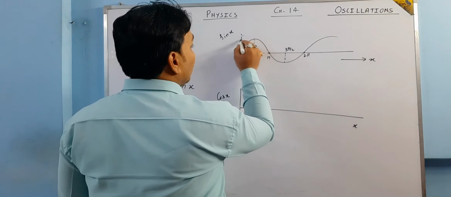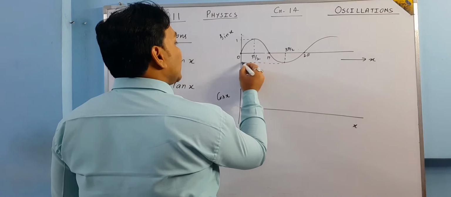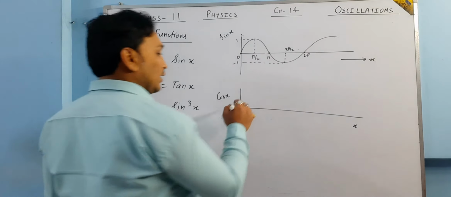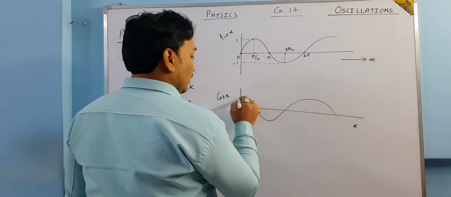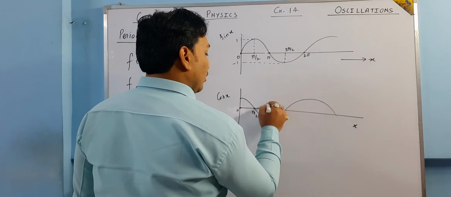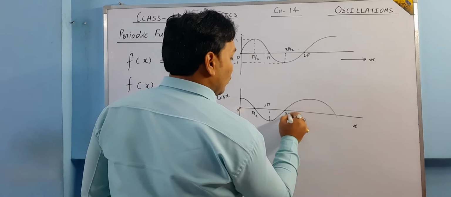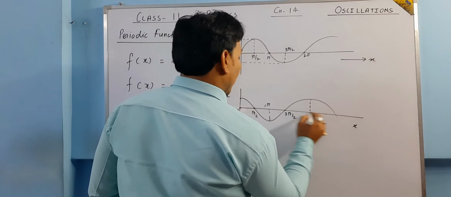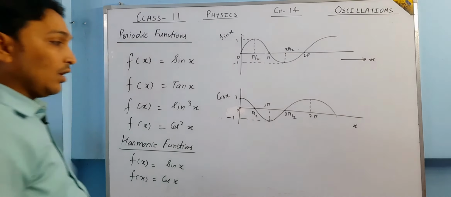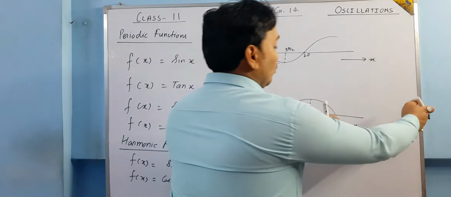What is the value here? If x is equal to pi by 2, the value of sin x is 1. If x is 3 pi by 2, the value of sin x is minus 1. For cos x, the graph is like this. This is 0 obviously, this is pi by 2, sorry, this is pi, this is going to be 3 pi by 2, and this is 2 pi. This is going to be 1 and this is going to be minus 1. After 2 pi, the same graph is going to be repeated.